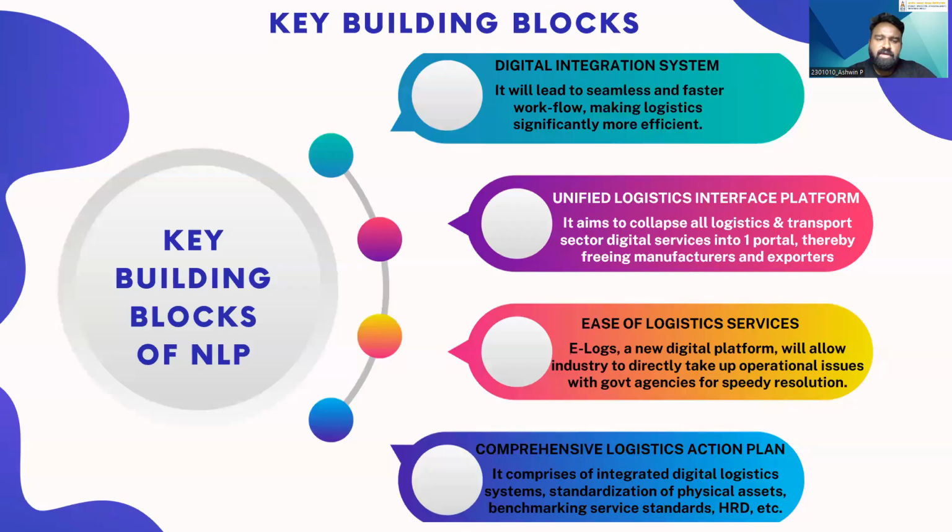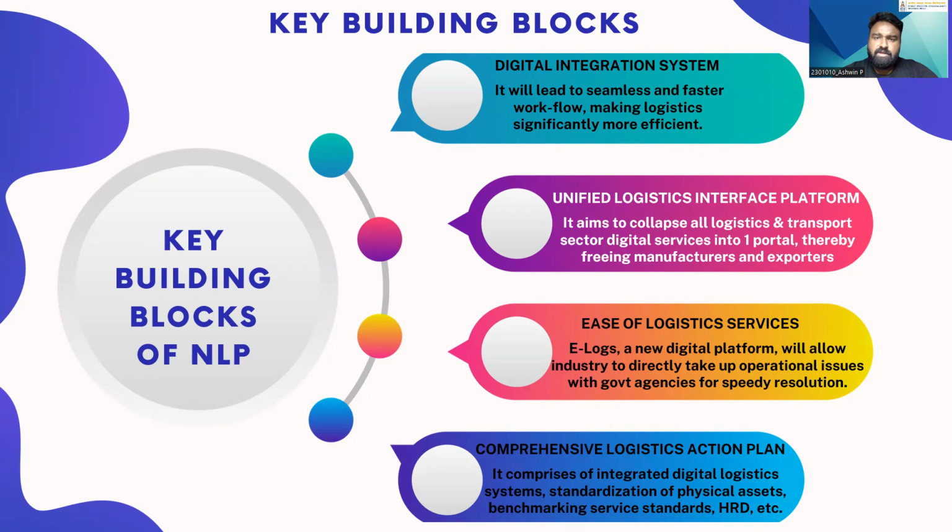Now we are moving to the key building blocks of NLP. There are four main blocks. First one is digital integration system. By integrating digitally all logistics operations, it will be very seamless and it will make the entire logistics operation very efficient. Next is Unified Logistics Interface Platform, which was discussed in the last slide.